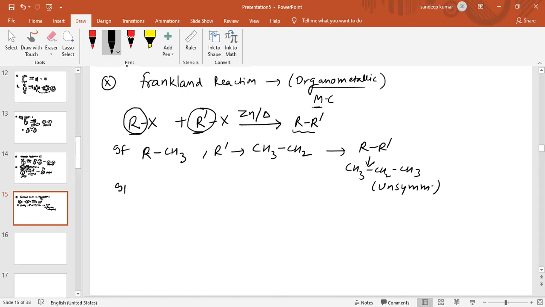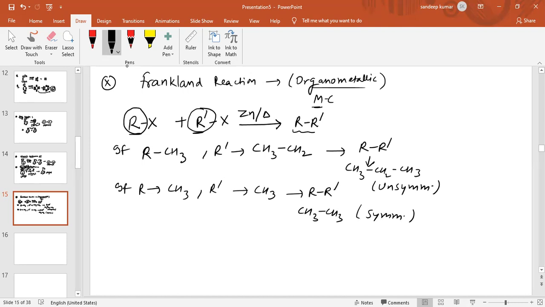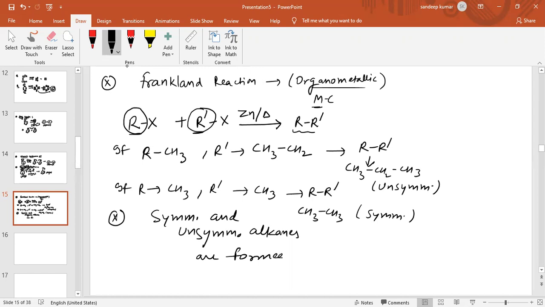Now if R is CH3 and R' is also CH3, then the product obtained by Franklin reaction is R-R', meaning CH3-CH3. So this is a symmetrical alkane. So we can say by using Franklin reaction, symmetrical and unsymmetrical alkanes are formed. So this is also a preparation of alkane.